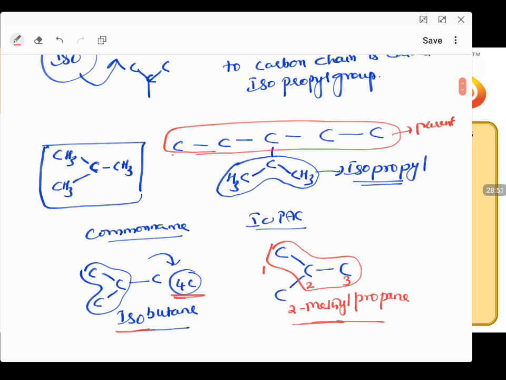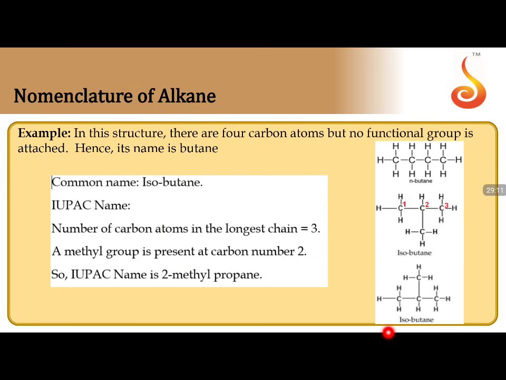That should be the condition. Apart from the iso carbon, the remaining carbon chain should be a straight chain. Remember, this is very important. Then it is iso. If 5 carbons, isopentane. 6 carbons, isohexane. Like that it goes. But IUPAC and common name differ in this perspective. Coming back to the slide, here we have isobutane given as a common name, but they are asking for the IUPAC name. So the IUPAC name will be 1, 2, 3. So 3 carbons with a methyl group present in the second position. So what will be the name? 2-methylpropane, since 3 carbons are there. Correct?